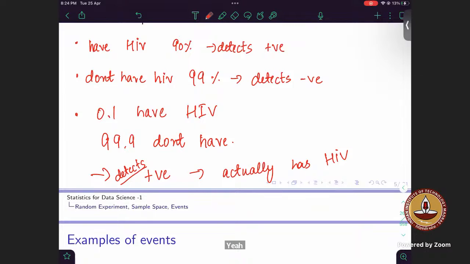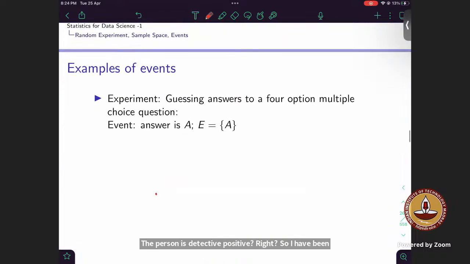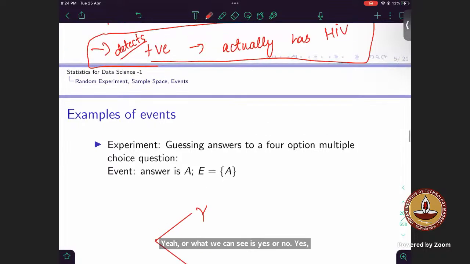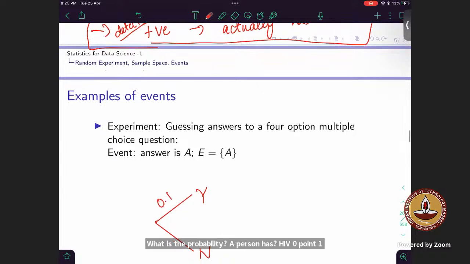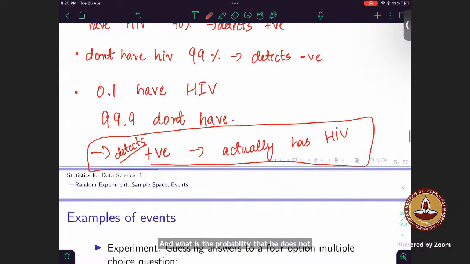So basically in this question, I am given the end result. The person is detected positive, right? I have been asked what is the probability he actually has it. A person either has HIV or does not. What is the probability a person has HIV? 0.1%, right? And what is the probability that he does not have it? 99.9%.